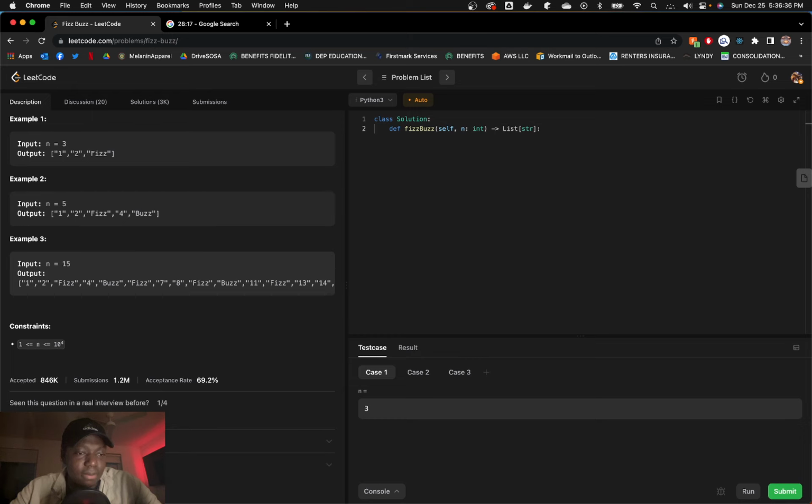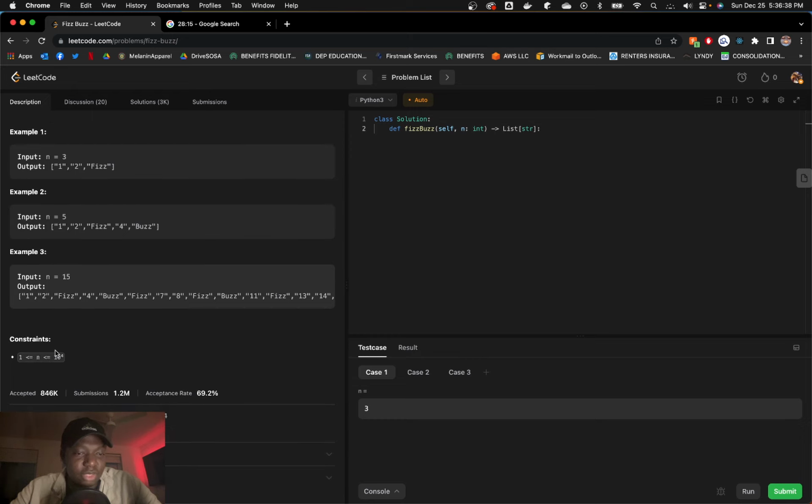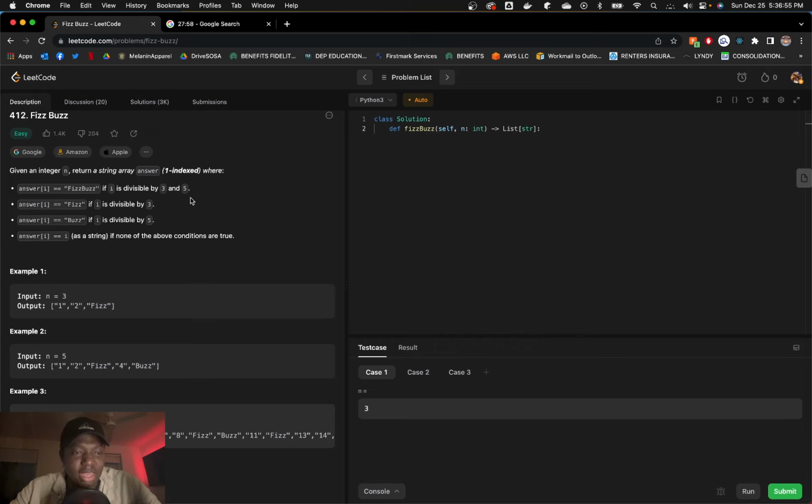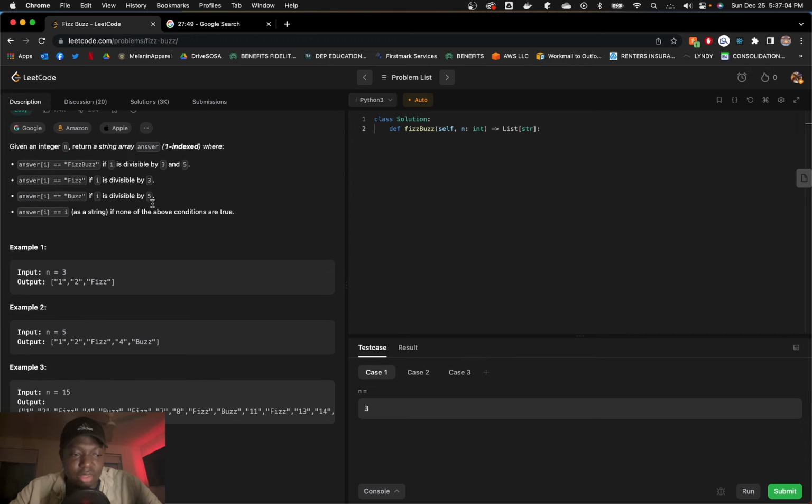I am confused. What the fuck? So the ith index of the array equals FizzBuzz if i. Wait, oh, is this saying 1 to n? Oh, okay. So from 1 to n, fill this array with answers, basically.